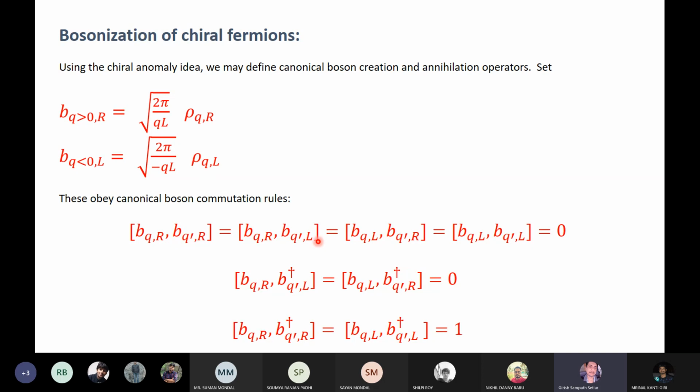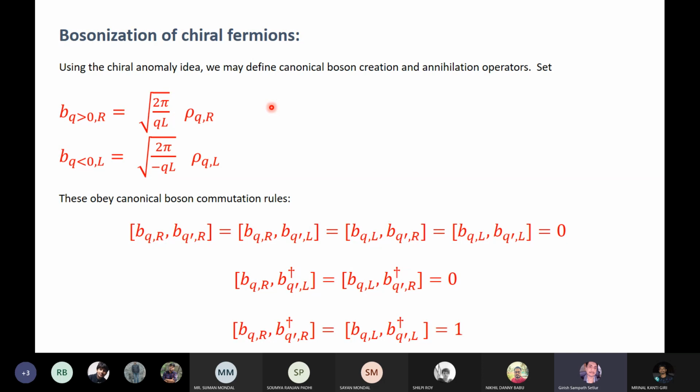The way to do that is, of course, to simply use your chiral anomaly idea. You see rho and rho, they commute. There's no anomaly when you have commutation of rho q and rho q dash. The anomaly comes when you have rho q and rho q dagger. Remember that rho q dagger is logically independent of rho q, because for the right movers the q's are positive, and for the left movers the q's are negative. So the dagger of rho has nothing to do with rho itself.